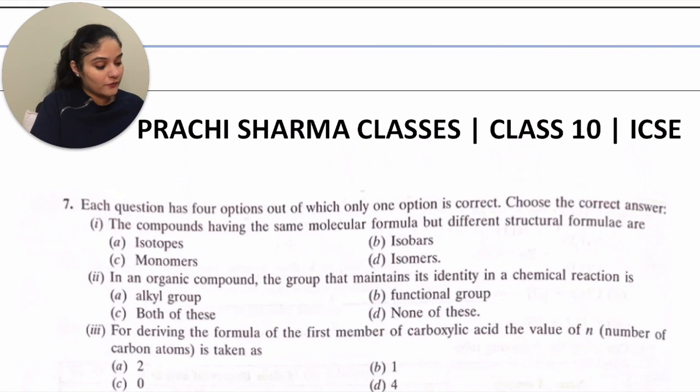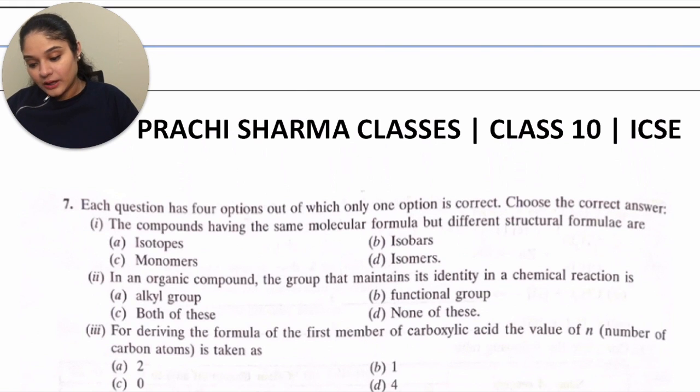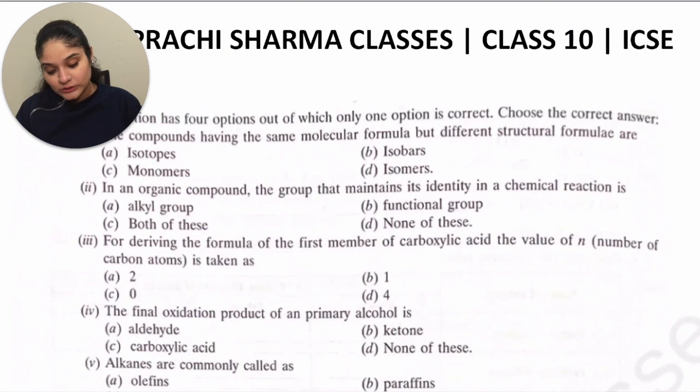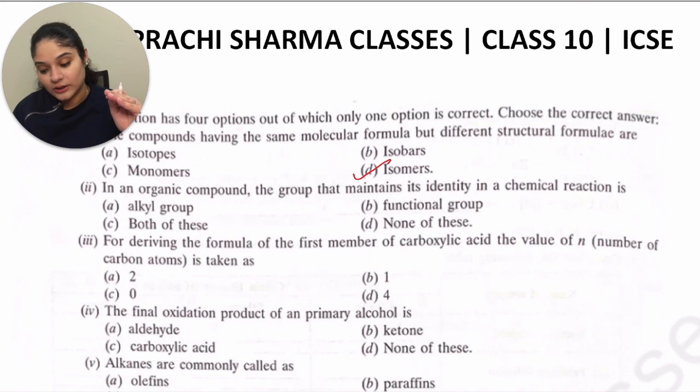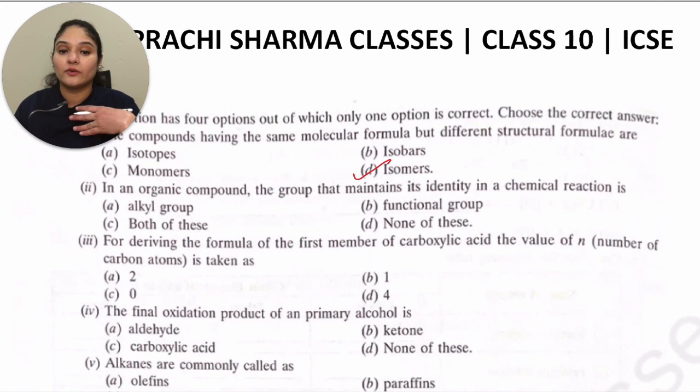The first one is: the compounds having the same molecular formula but different structural formula are dash. Those are isomers. Next: in an organic compound, the group that maintains its identity in a chemical reaction. So you are maintaining the identity. What will maintain the identity in the chemical reaction?